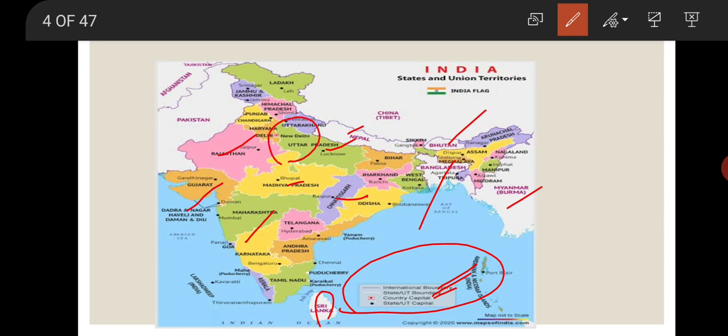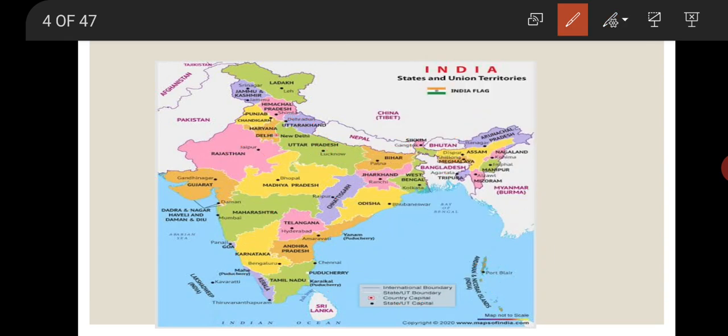Next, state and UT capital is indicated by black dot. So, by observing, we can say that the capital of Bihar is Patna. The capital of Madhya Pradesh is Bhopal. The capital of Uttar Pradesh is Lucknow. The capital of Rajasthan is Jaipur. The capital of Karnataka is Bengaluru. So I think that this is clear to everybody.